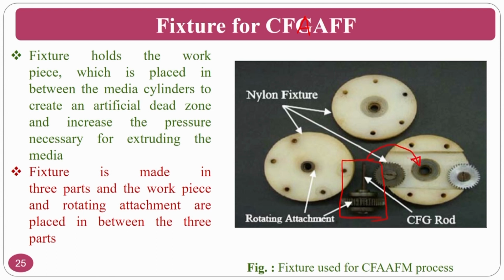Because of the gear system that is externally protruded, this gear system will rotate. Because of this rotation, your centrifugal rod which is here will rotate. So that's how the rotational motion is imparted to the medium via the centrifugal rod.